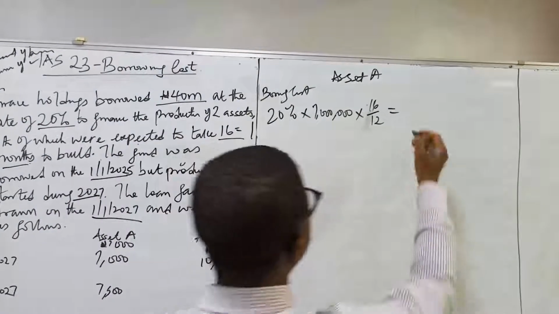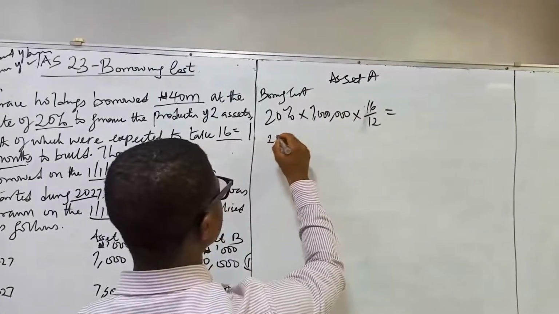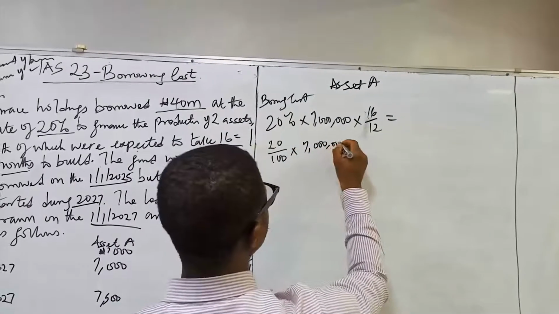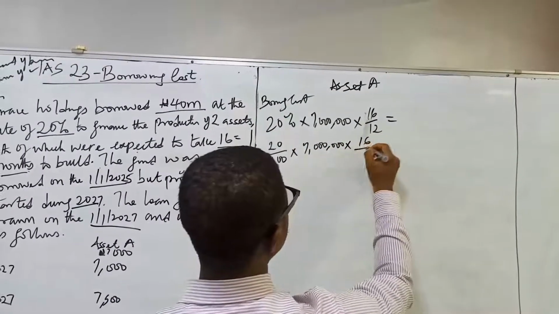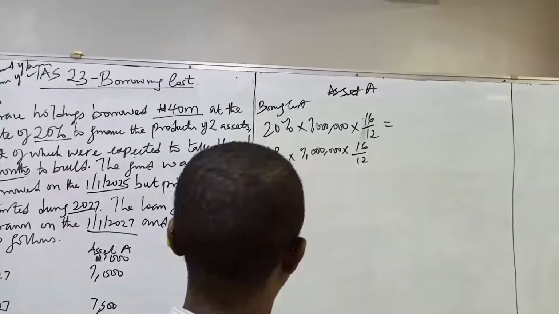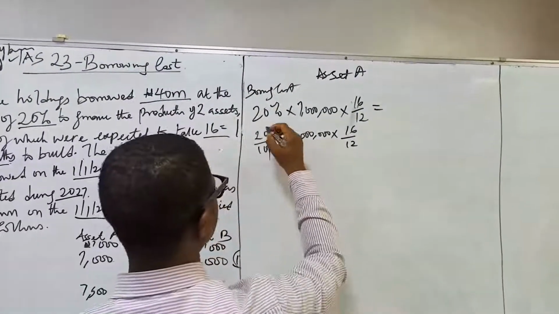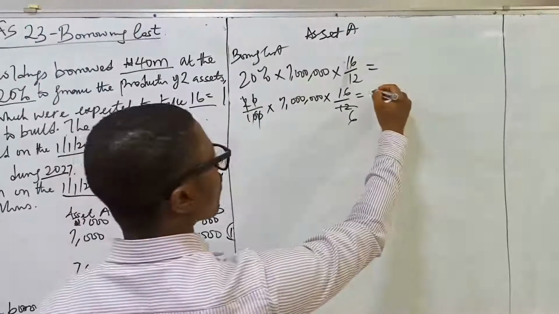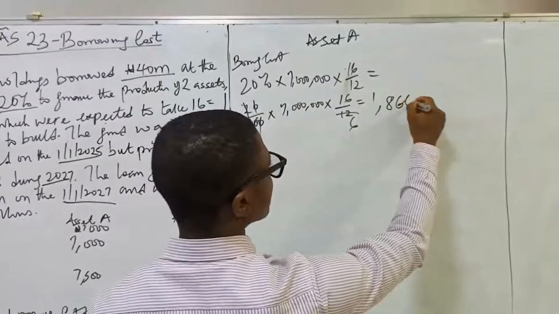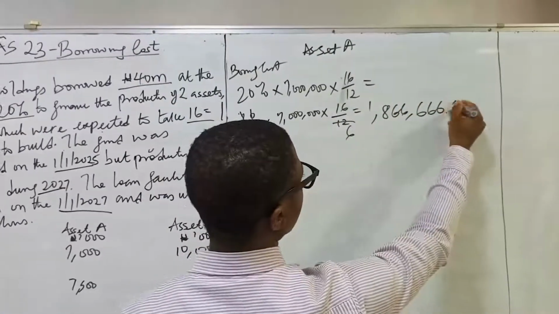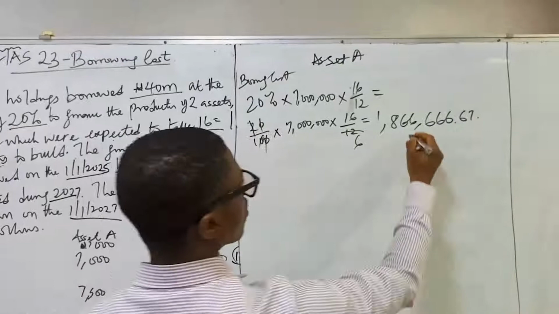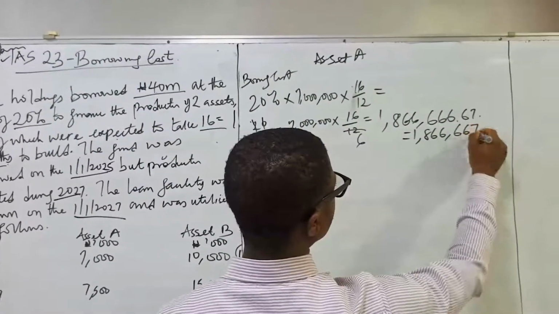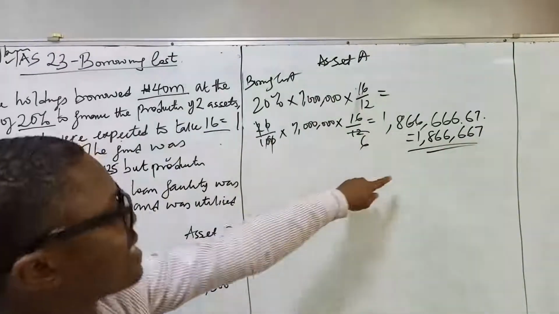Right? So this can further be broken down to 20/100 multiplied by 7 million multiplied by 16/12. So this will give us 1,866,666 naira 67 kobo. So this can be equal to 1,866,667 naira.